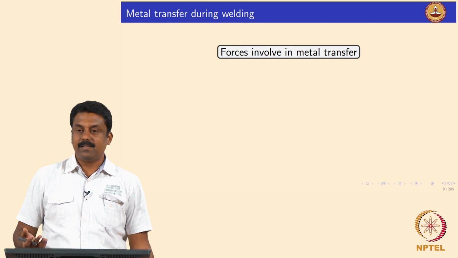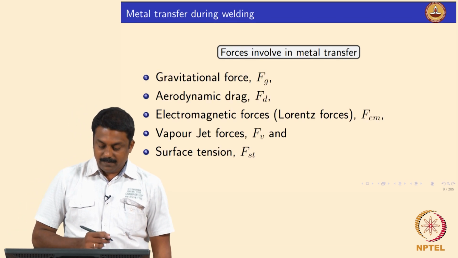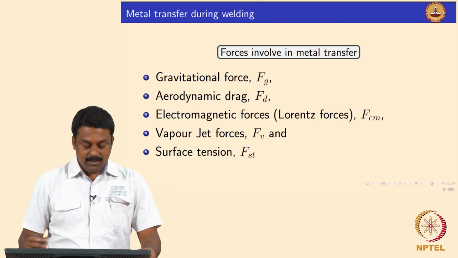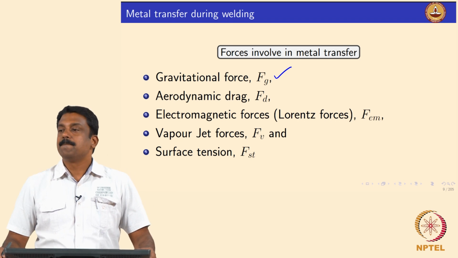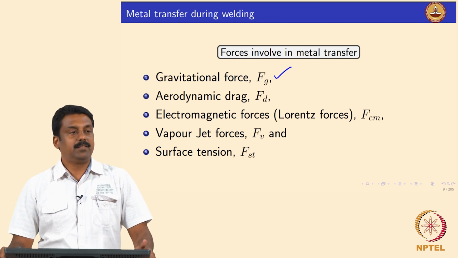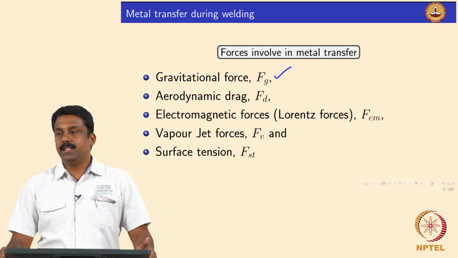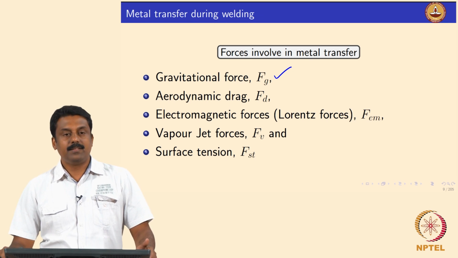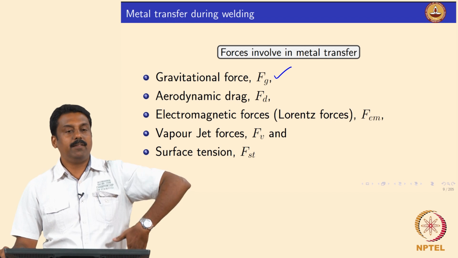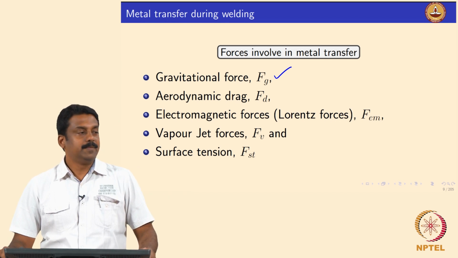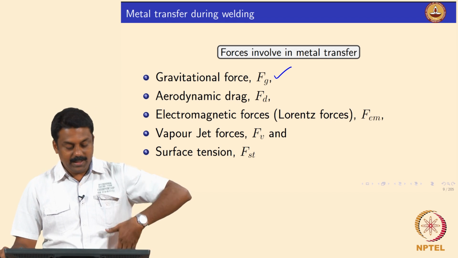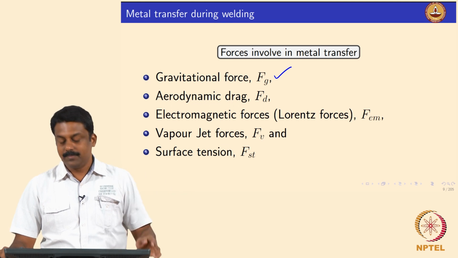So that is what I said, the forces in metal transfer. They are the gravitational force, determined by the angle cos theta, whether you are doing downhand welding or uphand welding. If you are doing downhand, it always assists the droplet transfer.